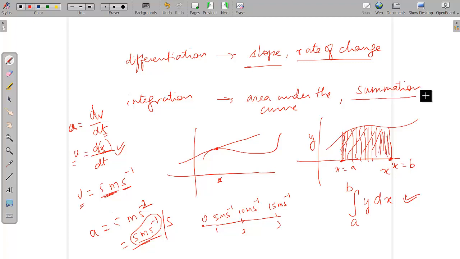Crudely, we can say that integration is summation, wherein the width of one of the rectangles is very small, so this delta x tends to 0. You will understand when you read the mathematics related to calculus. A large number of such summations gives you the area under the curve. So both are similar. Okay, we'll come back to the question again.